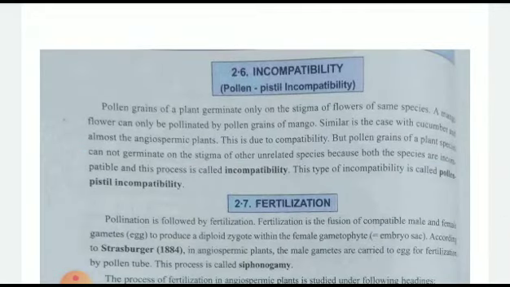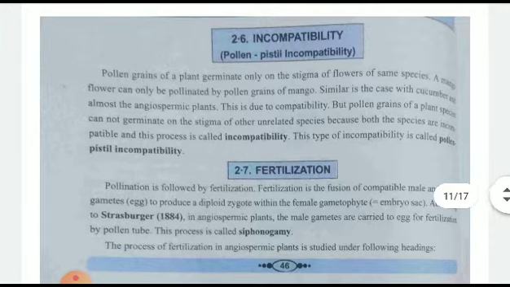Then incompatibility. What is incompatibility? Both the species will be incompatible, and they will form pollen-pistil incompatibility. That will be your incompatibility. Then the next one is fertilization.